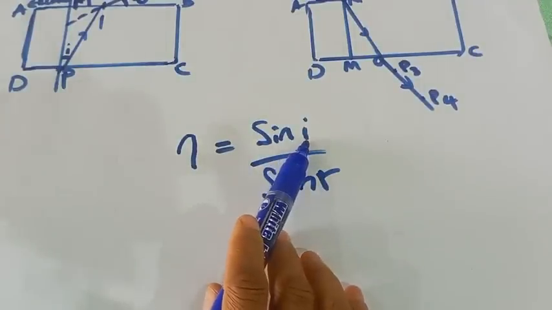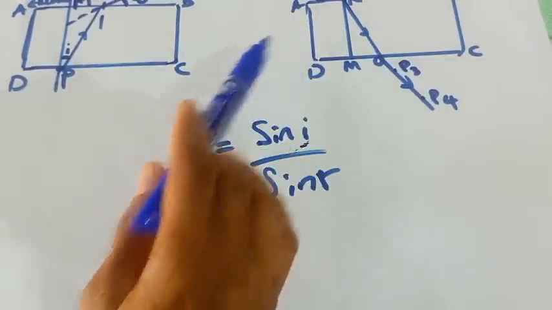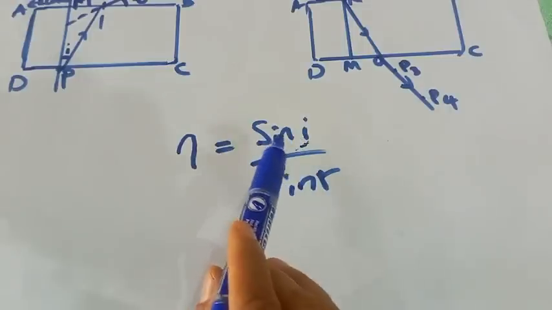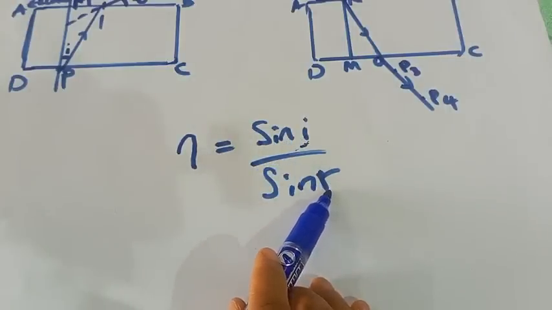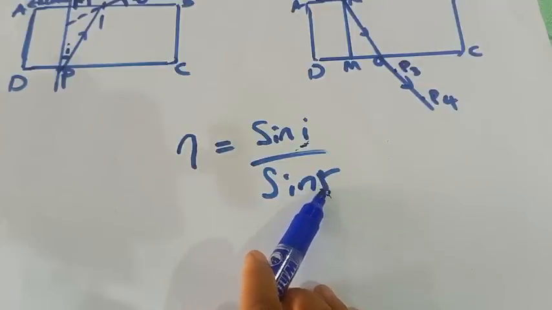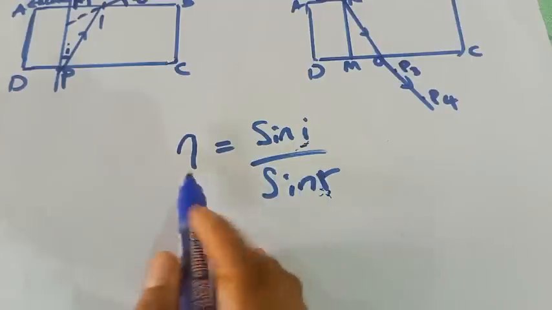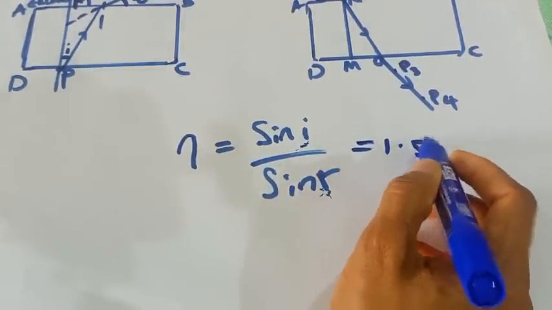Sine i, this i is the incident angle, that is the angle which the incident ray makes with the normal. r is the angle of refraction, which is the angle the refracted ray makes with the normal. For this glass block, the refractive index is 1.5.